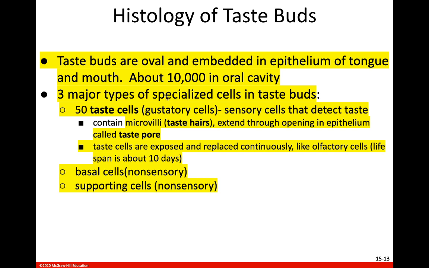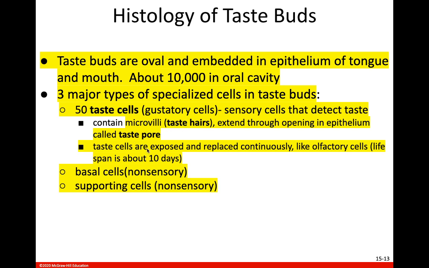We have three major types of specialized cells in a taste bud. The major type that we're going to be worried about are those gustatory cells. As we mentioned earlier, you have about 50 gustatory cells in a taste bud, and these are the actual sensory cells that detect taste. The other two types of cells, the basal cells and supporting cells, are not sensory cells. So it's the 50 gustatory cells that are the sensory cells that detect taste. And again, they do have those microvilli, which we call taste hairs, that extend through an opening in the epithelium on the tongue and the mouth, and this little opening is called the taste pore.